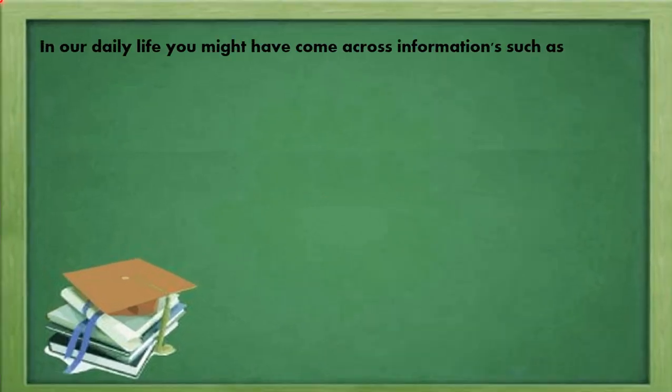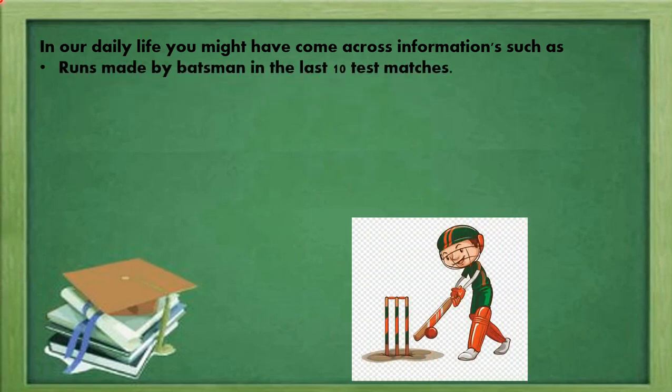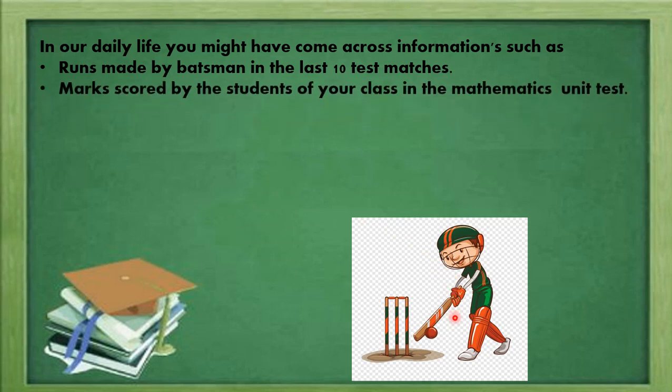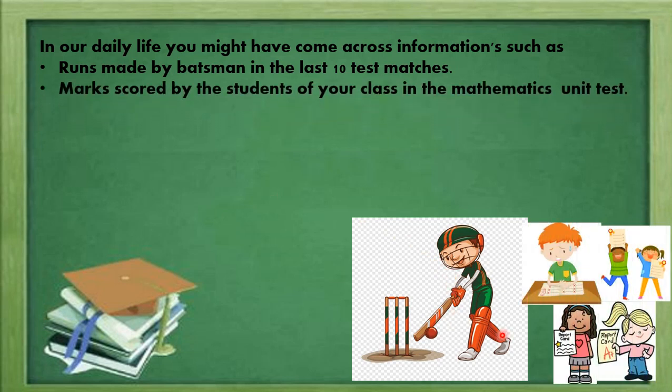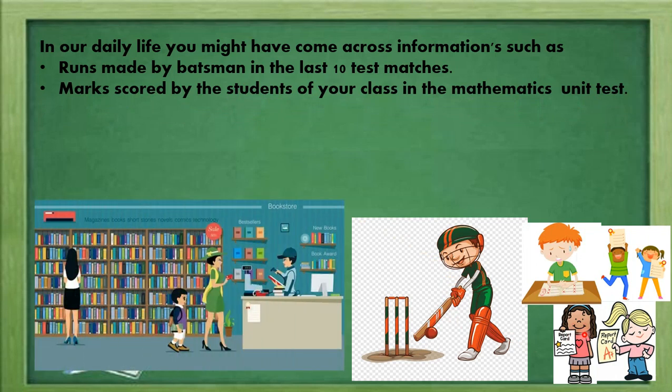In our daily life, we come across many types of situations or information such as runs made by batsmen in the last 10 test matches, marks scored by the students of your class in the maths unit test, number of books sold in the store. So all these types of examples are nothing but giving some information.